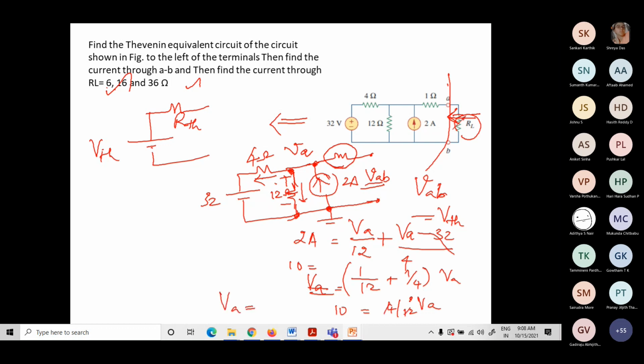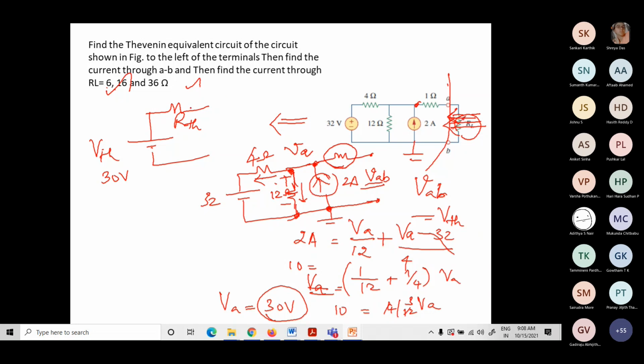VA is equal to 30 volt. Very good. VA is nothing but the voltage at this terminal with respect to ground, which is nothing but the Thevenin's voltage. So Thevenin's voltage we found as 30 volt.